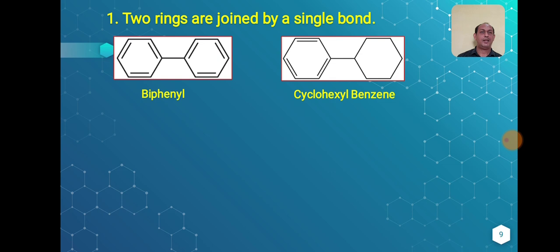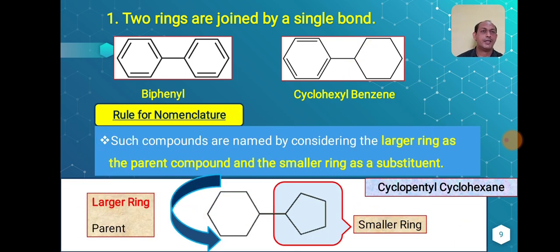How can we name it? Biphenyl. Bi means two, and each ring is a phenyl ring. So this is how we name it. If two phenyl rings are connected by means of a single bond, it is called biphenyl. Then the second structure, cyclohexylbenzene.